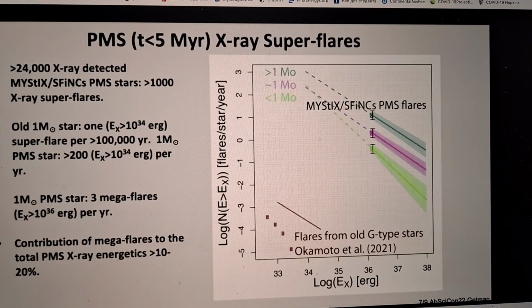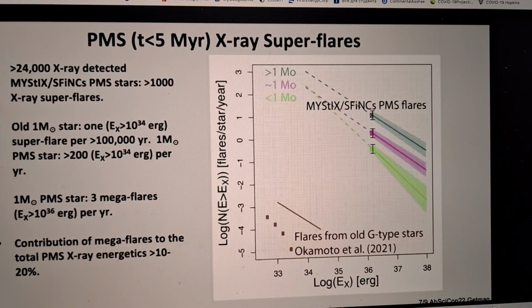For those older stars, bolometric energies of 10 to the 35 would imply X-ray energies of, say, 10 to the 34, 10 to the 33. But young stars have X-ray energies of 10 to the 35, 10 to the 36. So I was curious whether young stars can actually produce mega flares with energies 10 to the 39, 10 to the 40, and the question is unclear to me.